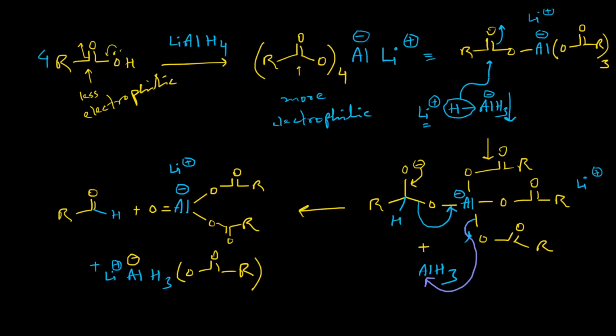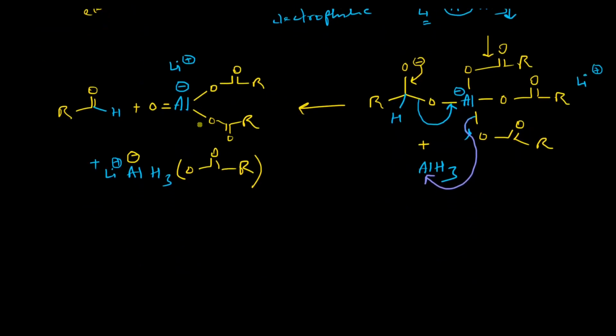Now let us go into the next step. Here this particular aluminium center has no reducing power because it contains no hydrogen atoms. Only this aluminium center has reducing power due to the presence of 3 hydride attached with it. So what will happen? One of these 3 hydride will then be transferred to either of these 2 carbonyl center.